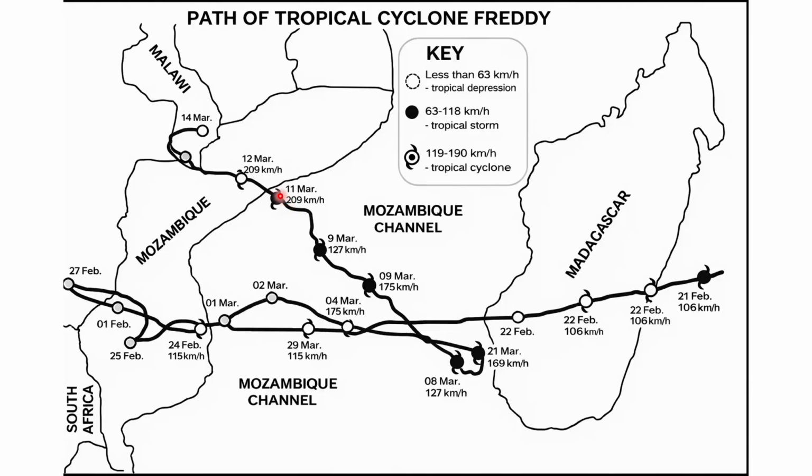Then in Mozambique, the 11th of March, Freddy hit Mozambique again. This second landfall made the impacts much worse because the land and the people were already affected by the first impact.